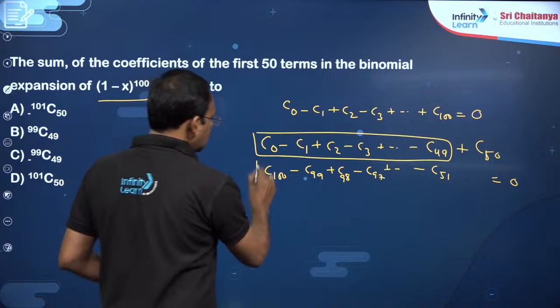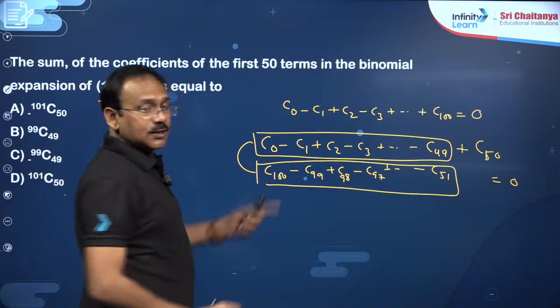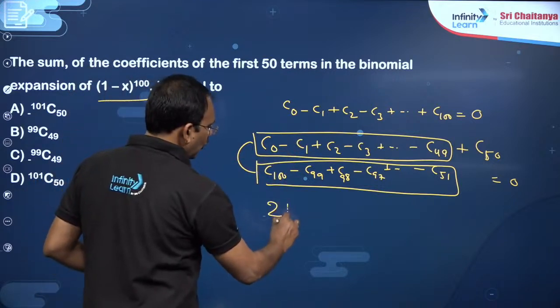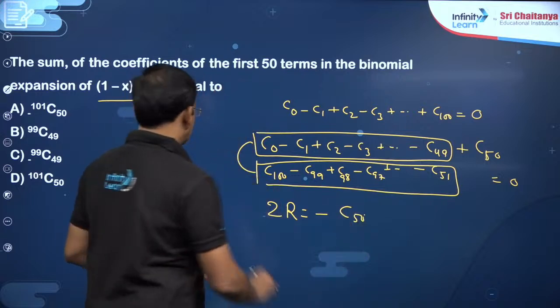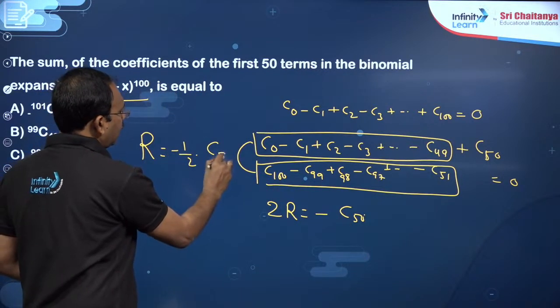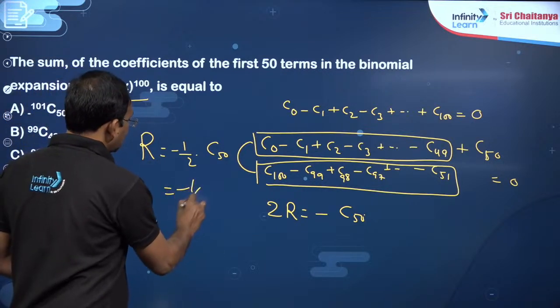Now you know that these two are the same because NCR is equal to NCN minus R. So the required expression is R, these two are same. So 2R is nothing but minus C50, dear students. So R is nothing but minus 1 by 2 into C50, correct, dear students? But the options are not like that.